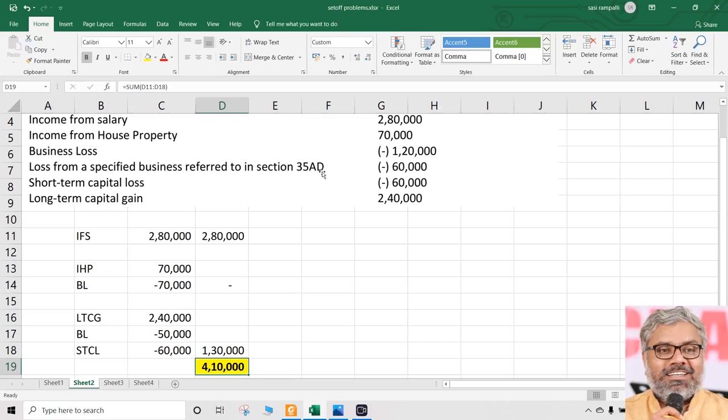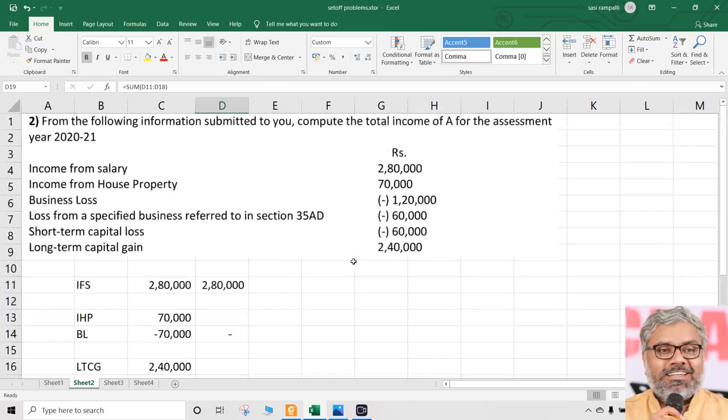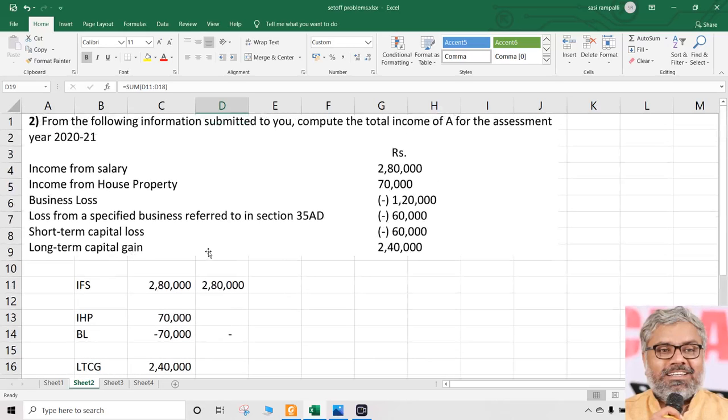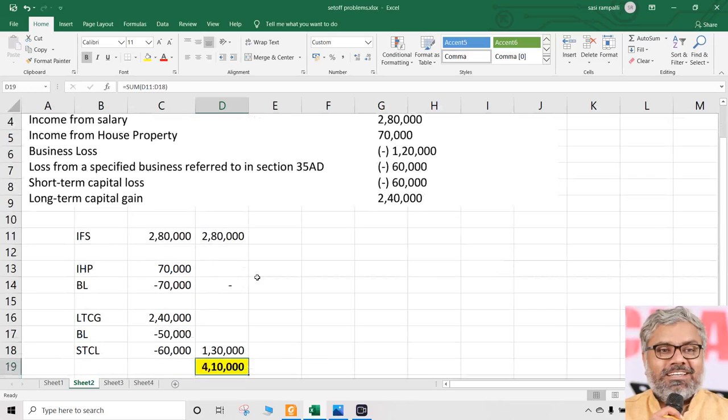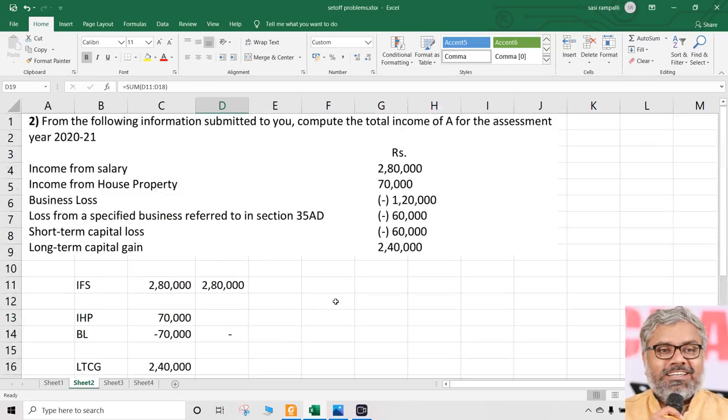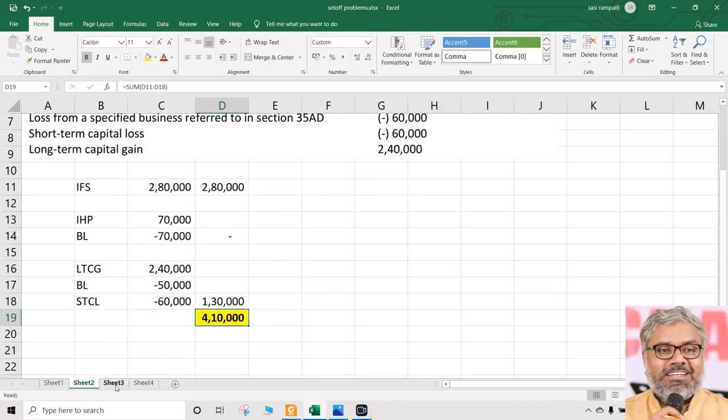So ultimately, everything here is possible to be set off, no problem, except negative income from specified business of 60,000, which could not be set off since there is no profit or positive income from similar business for this SSE. All others could be set off. Business loss was set off against income from house property and long-term capital gain, no problem. Same way, short-term capital loss can be set off against long-term capital gain. There is no restriction in that sense. So total income of this SSE is 4,10,000. That is the answer. Check your answers with this and rectify wherever there are any mistakes.